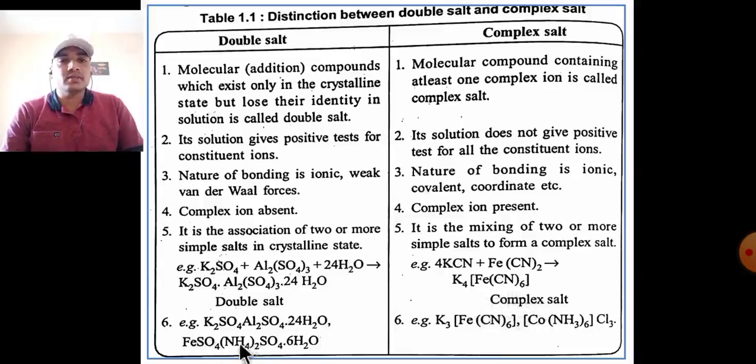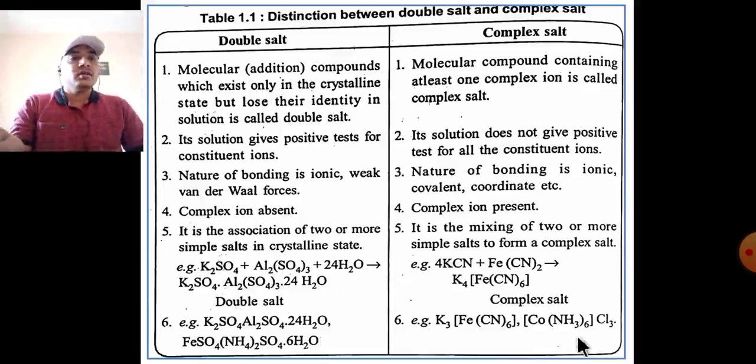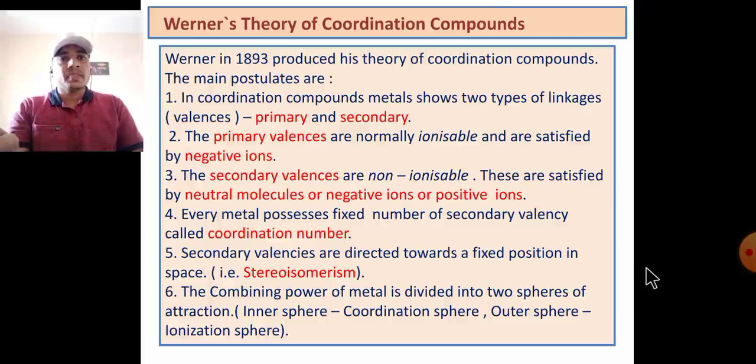Again, examples of complex salts: potassium hexacyanoferrate and hexaamminecobalt(III) chloride. Most important is Werner's theory of coordination compounds and its postulates.